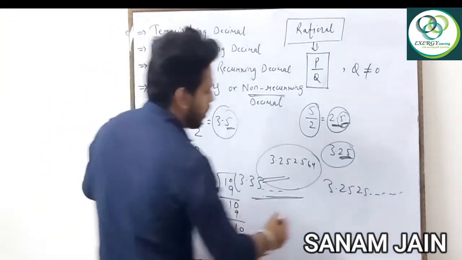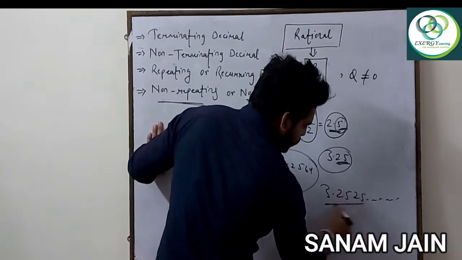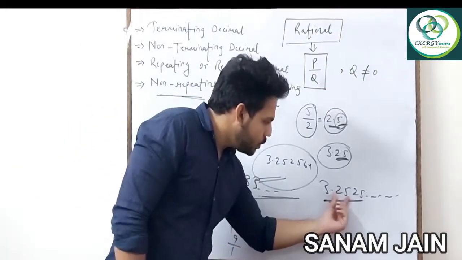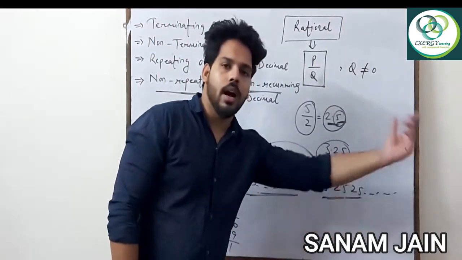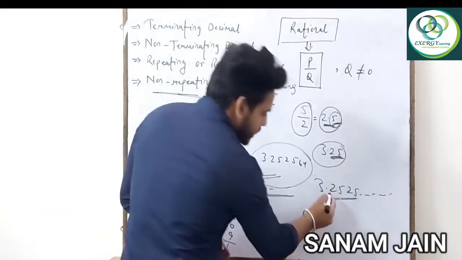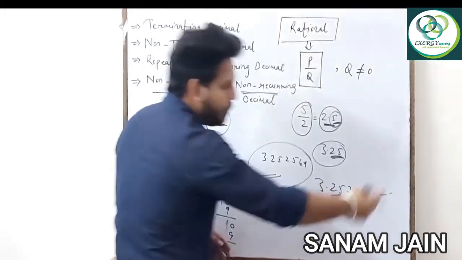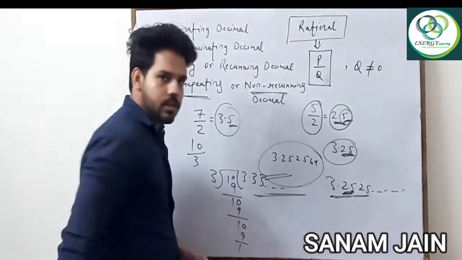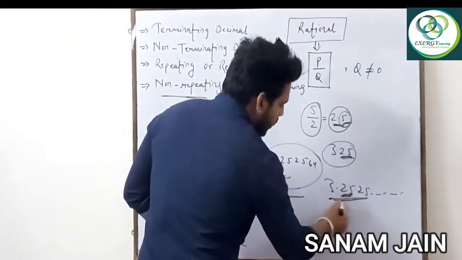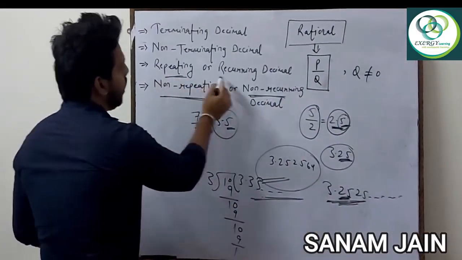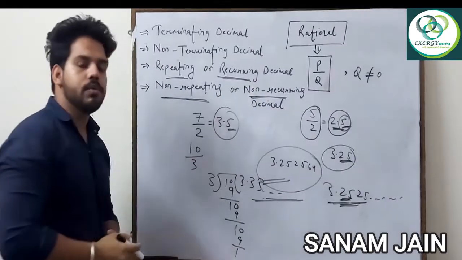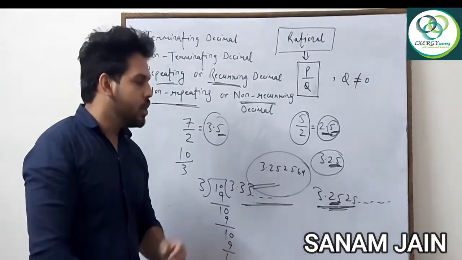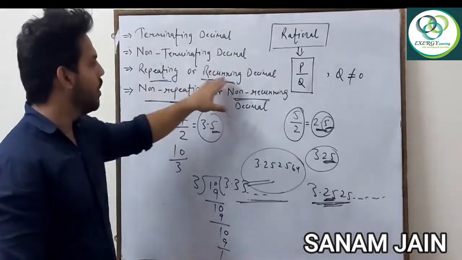Suppose one more example I am writing, 3.2525 up to infinity. What does it mean? That means 2525 is coming again and again. That means this particular form of digits is going to repeat. So this is a repeating or recurring decimal. After the decimal, if the digits repeat in the same way, we can say they are repeating or recurring decimals.